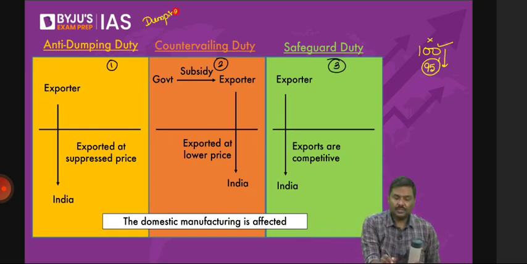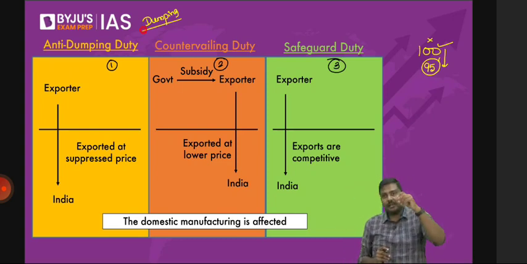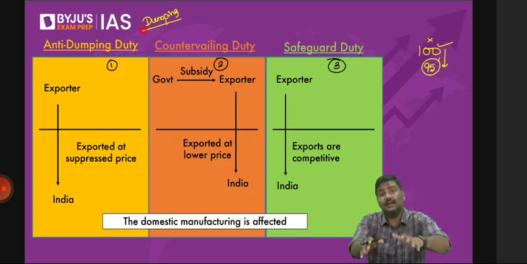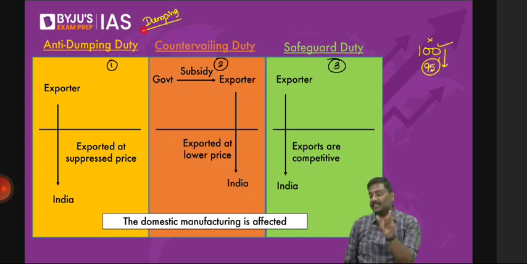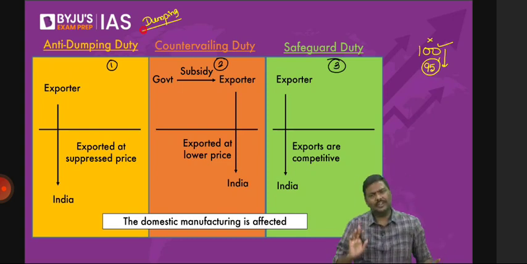Right? What is dumping? The practice where prices are reduced and more exports are dumped. Dumped means sent to one country. This is called a dumping activity. Now, should the government of India keep quiet here? Should the government of India not interfere? Should the government of India not take any action against it?